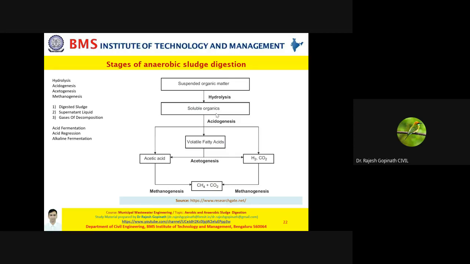Basically, all your sugar, or let us say glucose, is transformed into acids. See, hydrolysis is a very slow process. In fact, among all these 4 steps, hydrolysis is the slowest, but acidogenesis is the quickest step.